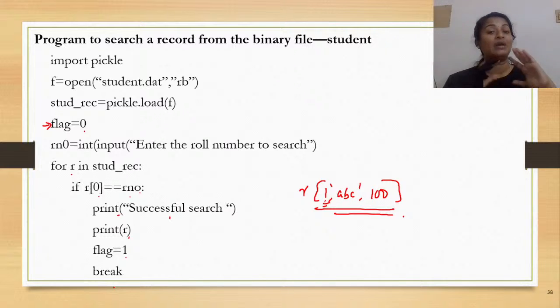So that means flag was priorly 0 and the value of flag will change only when you have found the record. Is the idea clear? The attempt to change the value of flag happens only when you find a particular record, isn't it? So whenever the roll number matching happens. Now that when you are breaking, you come out of the loop, isn't it?